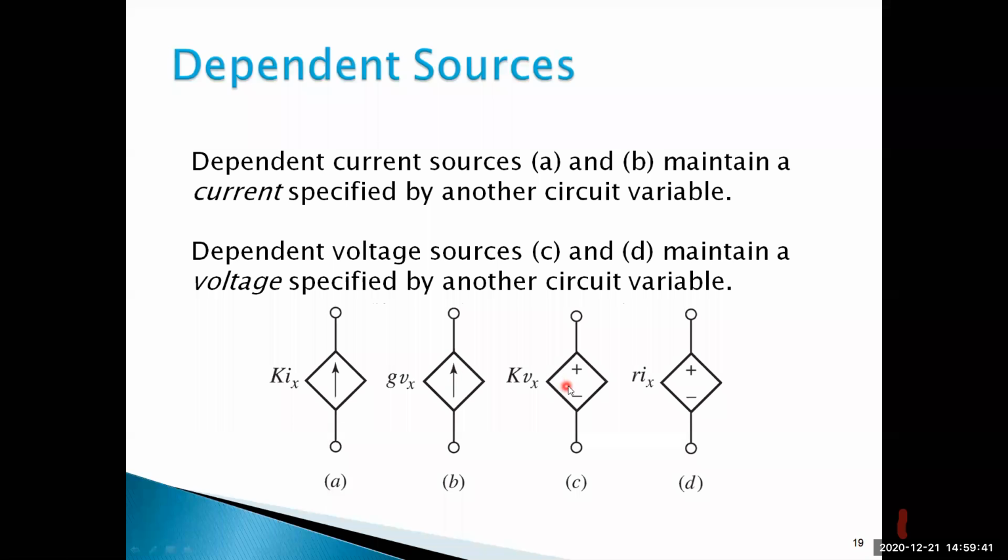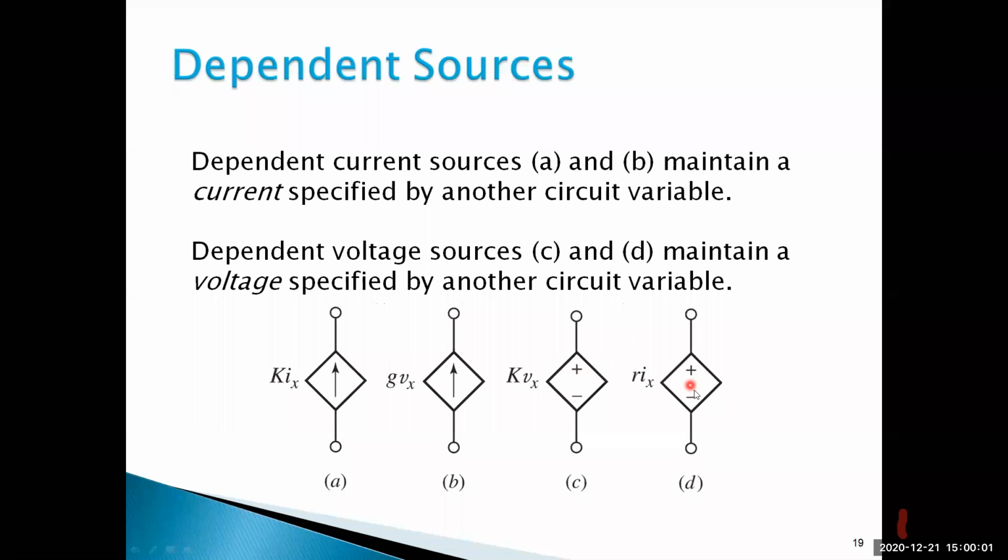And next here, plus minus means voltage source. Here also plus minus means voltage source. Here KVx is voltage. That means voltage dependent voltage source. It's clear. C is called voltage dependent voltage source.